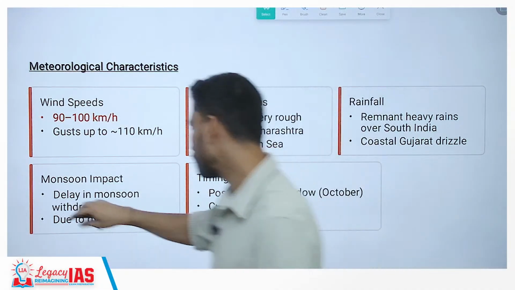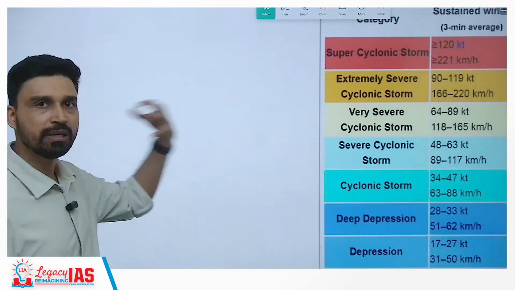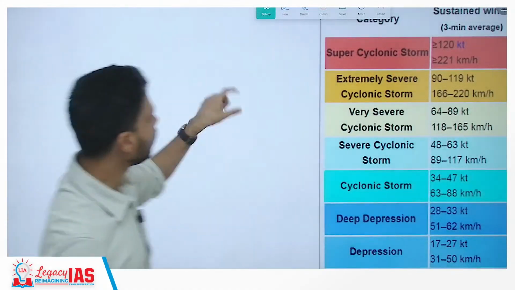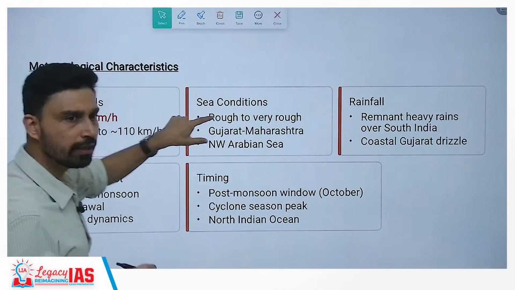So this is because of this dynamic you have to understand. Somewhere in the post-monsoon window, October, cyclone season peaks in the months of October and November. Now, as we have discussed before, the cyclonic speed here was somewhere between 90 to 100, going all the way up to 110 kilometers per hour.